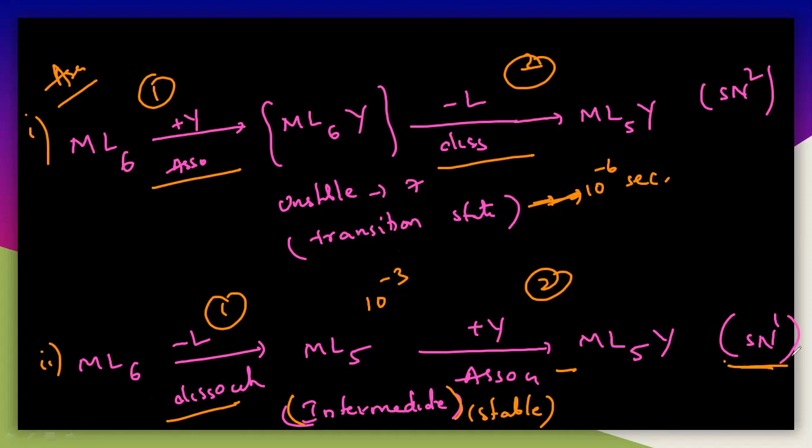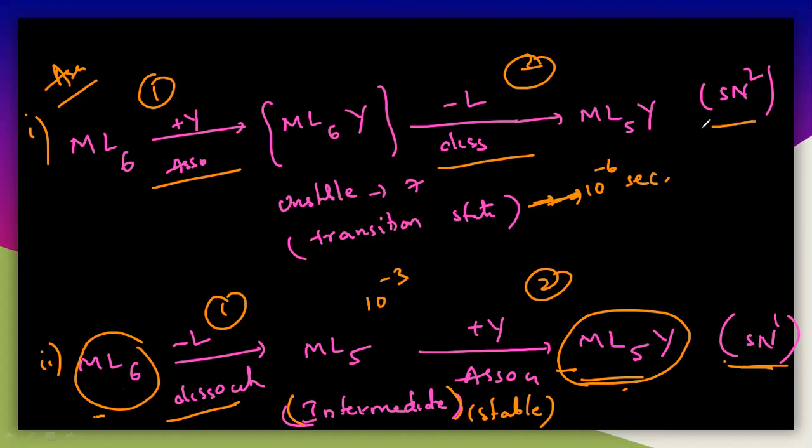So the rate of a reaction in case of the SN1 and SN2 are completely different. Here the rate of the reaction is first order. That means the final product of the reaction depends on only ML6. So if you increase the concentration of ML6, then the concentration of the product ML5 will also increase. That is in case of the SN1.